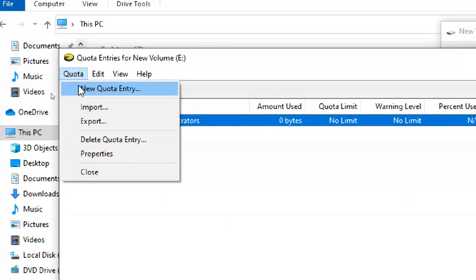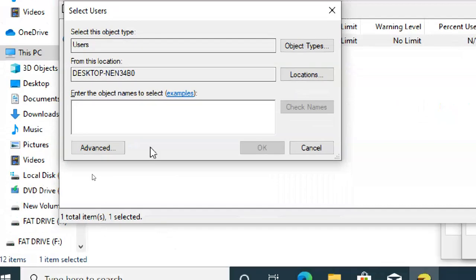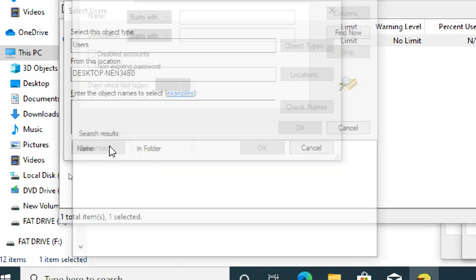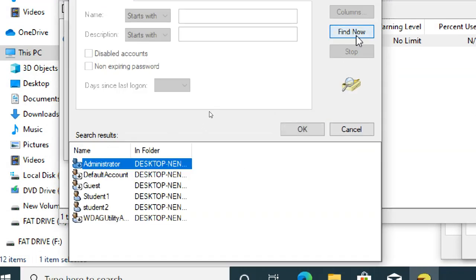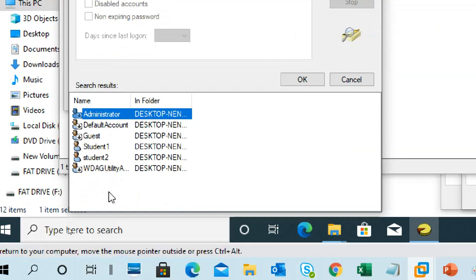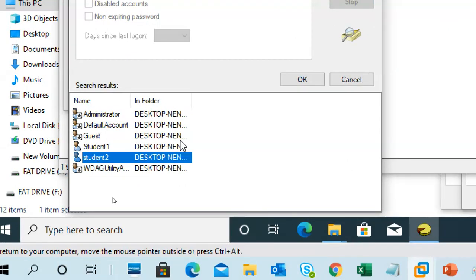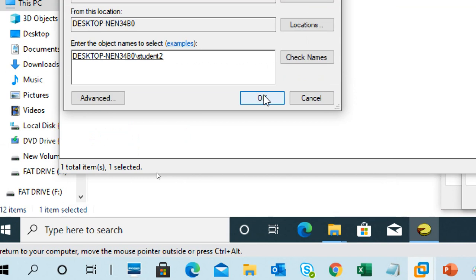Quota, New Quota Entry. You can use Advanced or type the username. So I click on Advanced, Find Now. It lists all the users. I select student 2 because I'm student 1. I'm giving a quota to student 2.